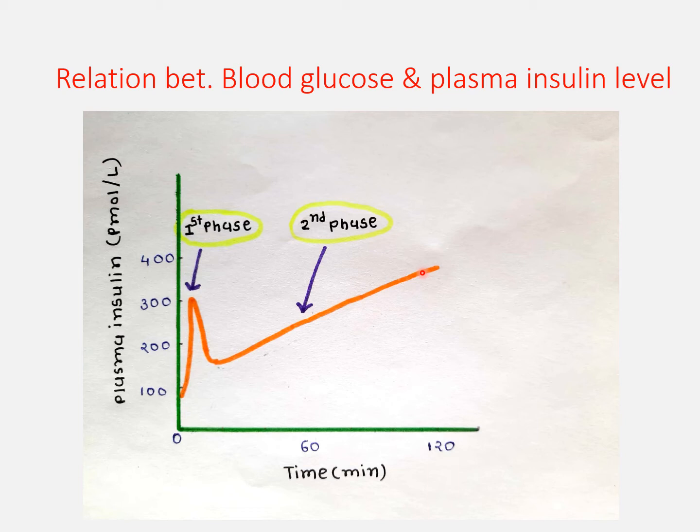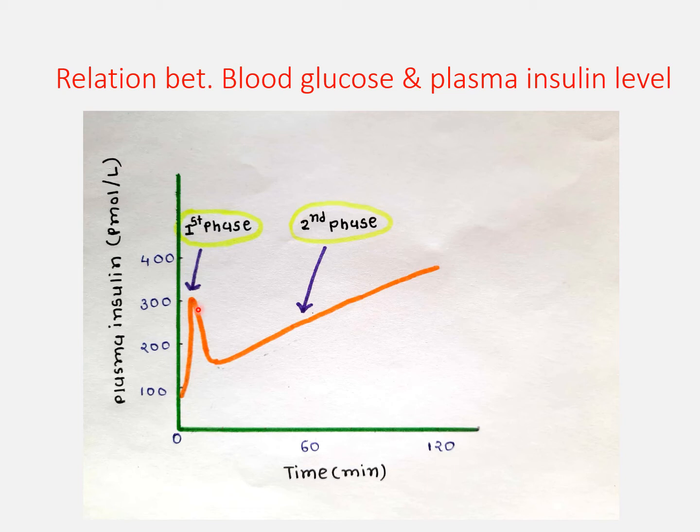So glucose is converted into pyruvate, glycolysis of the glucose, generation of new ATP, which blocks the ATP sensitive potassium channels. But this takes some time, and there will be a synthesis of the new insulin, so it takes some time.